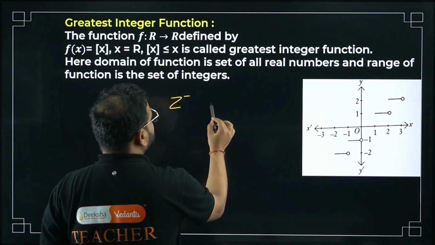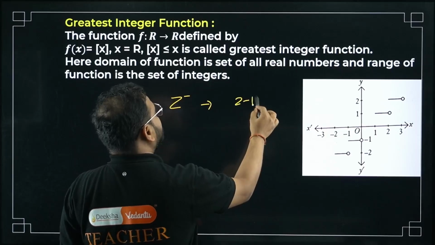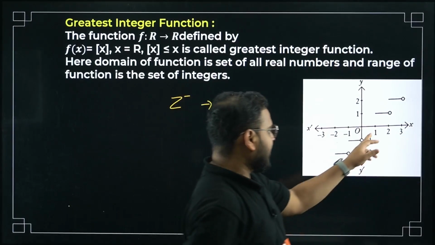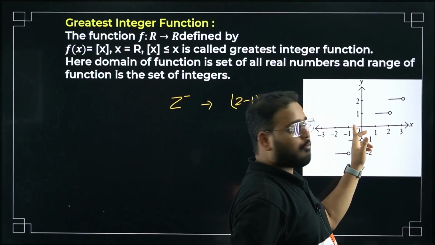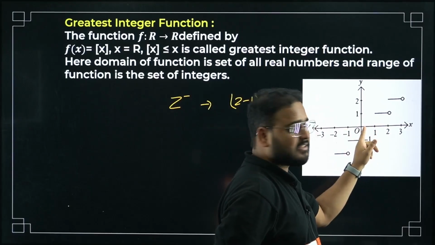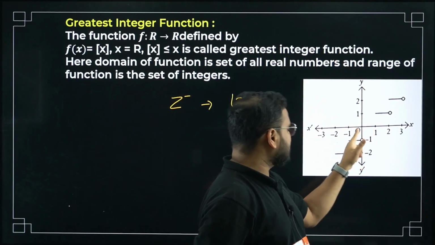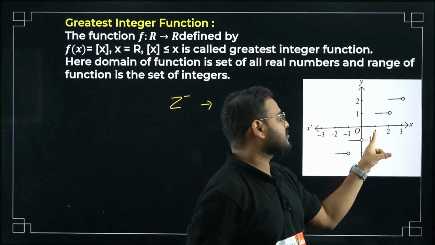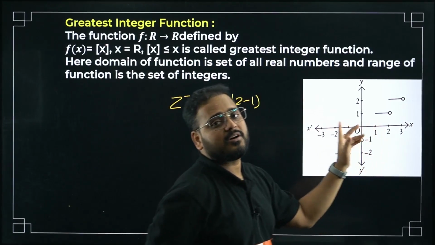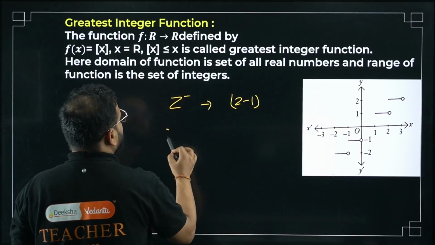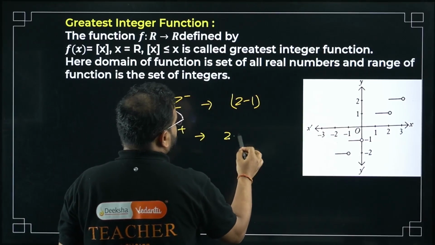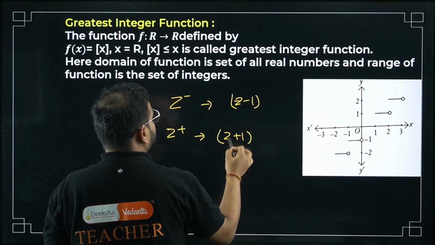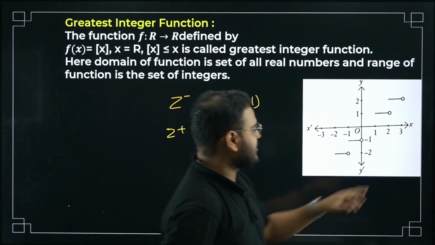From the left, what happens, bacha? The answer would be z minus 1. If you try to reach 1 from the left side, what is the answer? 0. What is that going to be? 1 minus 1. I'll repeat. If I'm trying to approach this number 1 from the left side, what is the answer, bacha? It'll be z minus 1. What about this? From the right, z plus, it'll be, bacha, z plus 1. That's how I define the function.